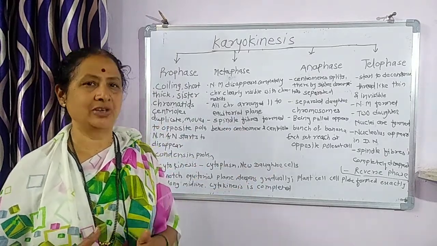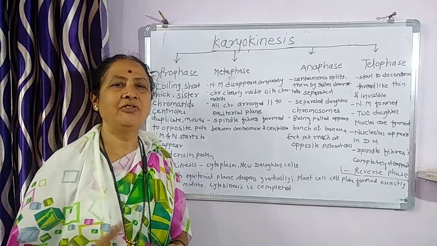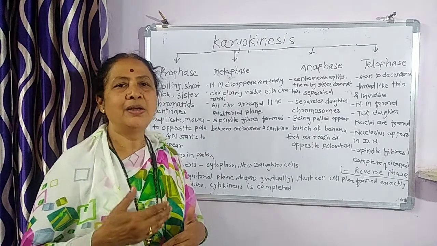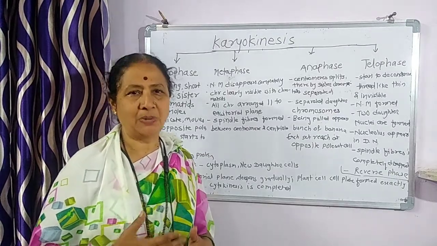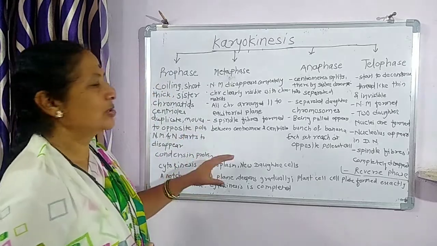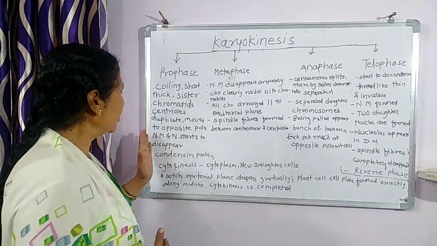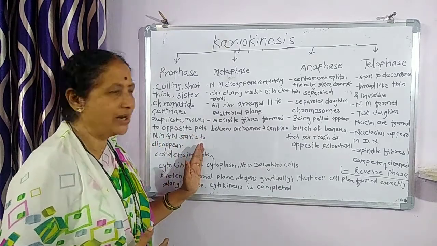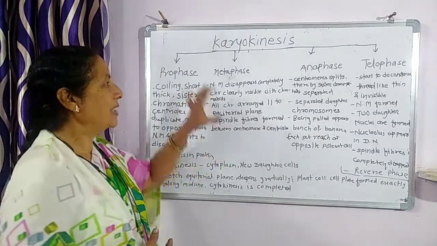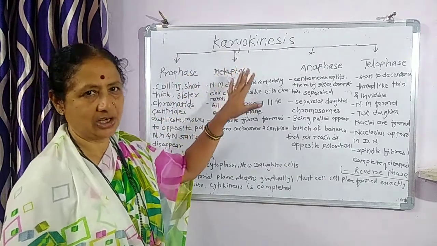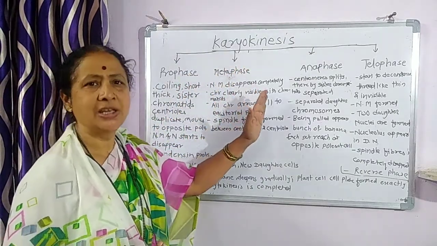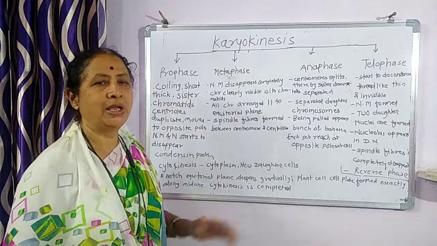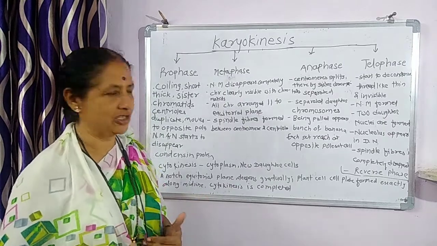Metaphase means mid stage, the stage in which the chromosomes are arranged parallel at the middle, at the equatorial plane, at the center. The disappearing of the nuclear membrane, which started earlier, is completed in this stage. So the nuclear membrane has completely disappeared, and the chromosomes become very, very clearly visible.